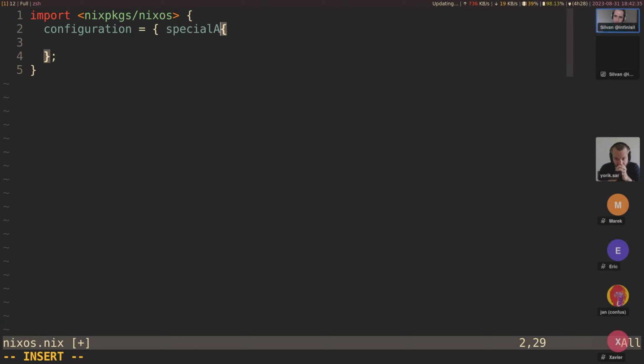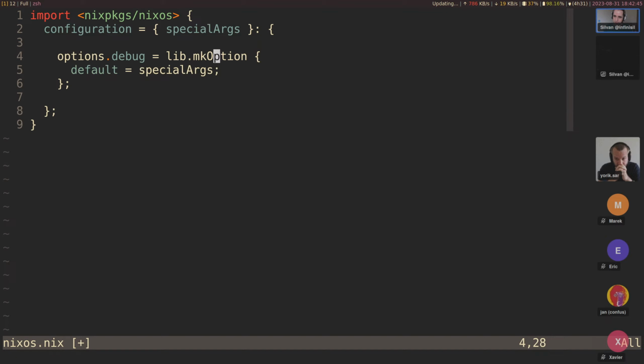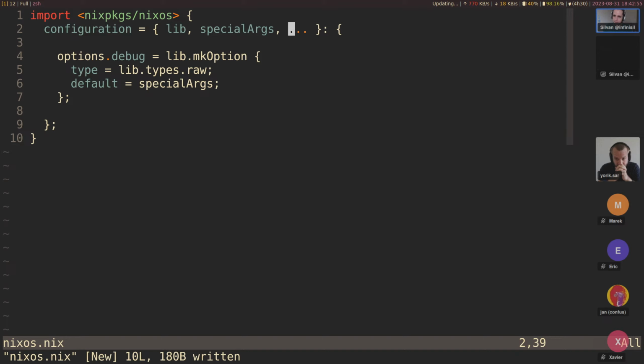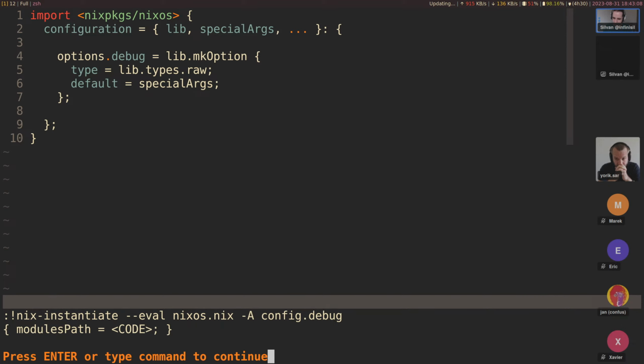And then do the same thing from before: options.debug, mkOption, default equals specialArgs, type equals lib.types.raw, lib, and dot dot dot. All right, and now we should be able to evaluate this nixos.nix file with -A config.debug, if this works on the first try. Oh, it does work on the first try. That's neat.